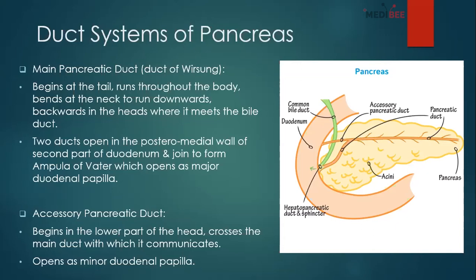So it is the same as what we learned in the duodenum, the major and minor duodenal papilla, but here we learn them as the duct system: one is the main pancreatic duct and one is the accessory pancreatic duct.